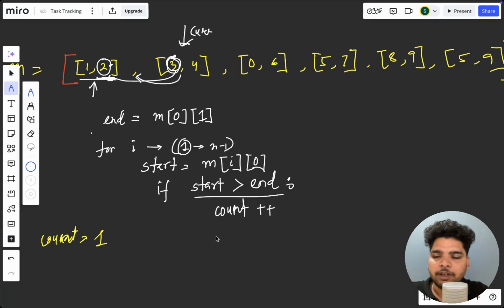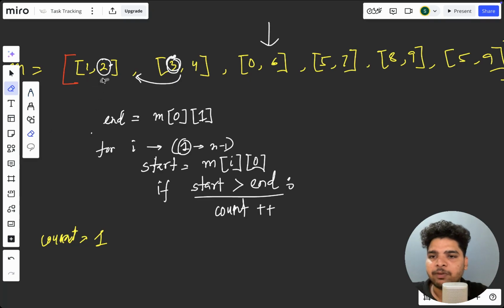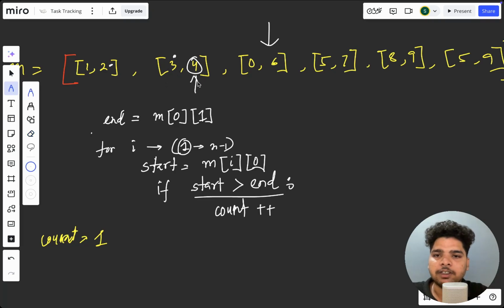Now currently we are at this index. When we move our pointer from here to here, we move the current, and we also move the previous end. The end shifts from here to here. This will be our new start and this will be our new end, so we update the end every time.